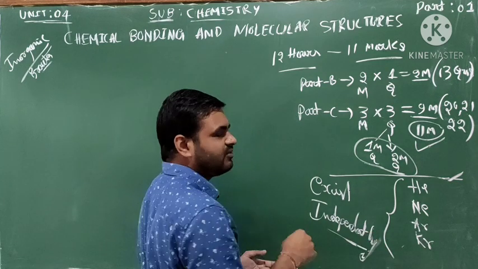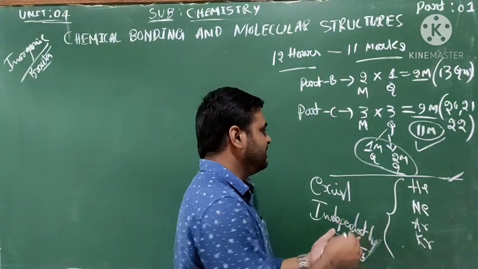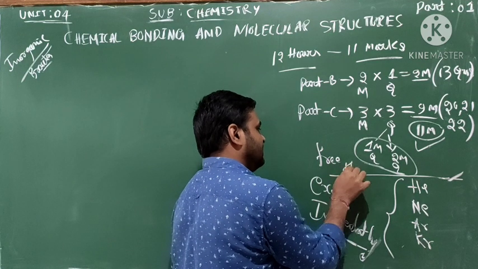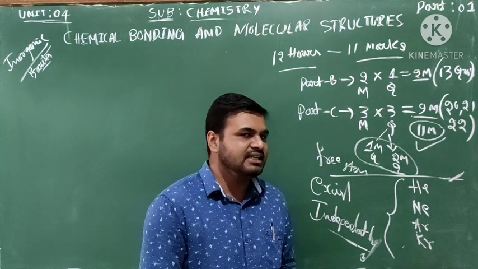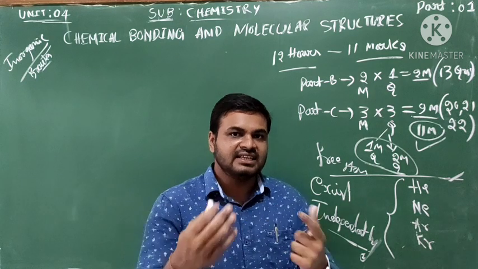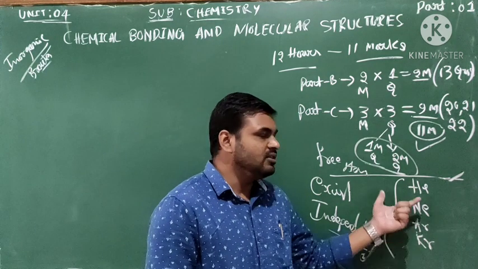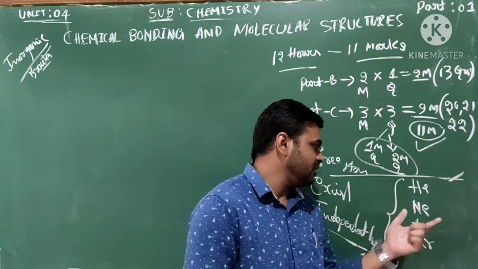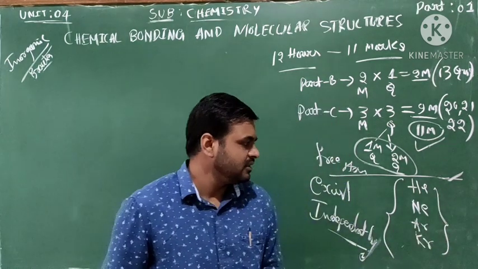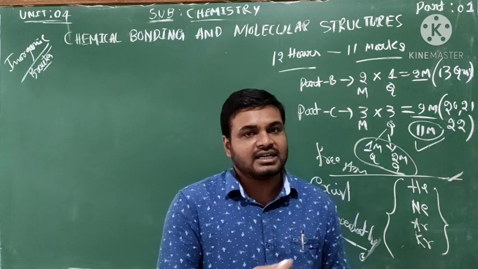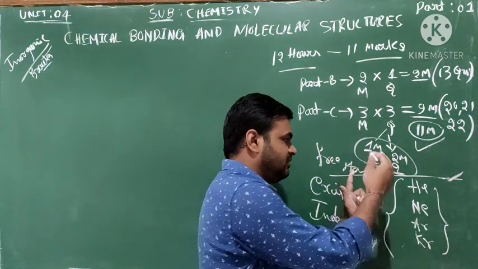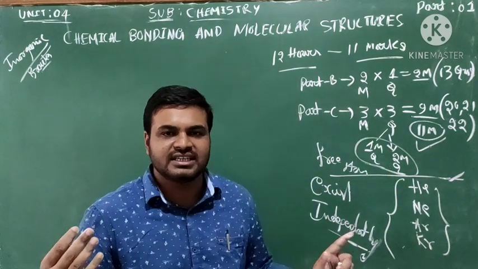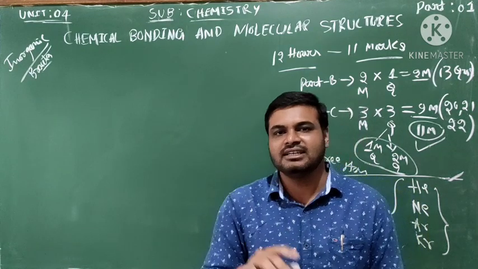What is the meaning of independently? They exist in a free state or a pure state, meaning they are found in a single state. All of them occur in pure states. The other elements, apart from noble gases, are not in a pure state.